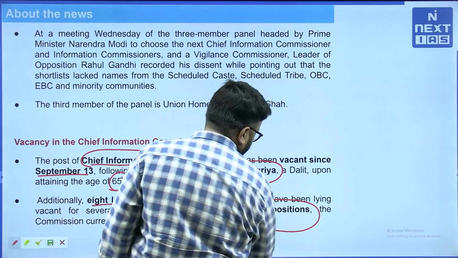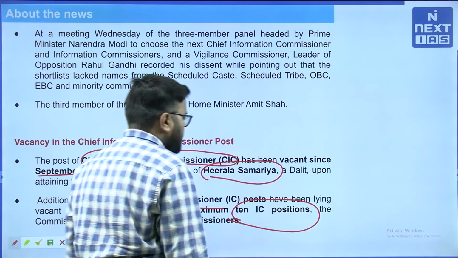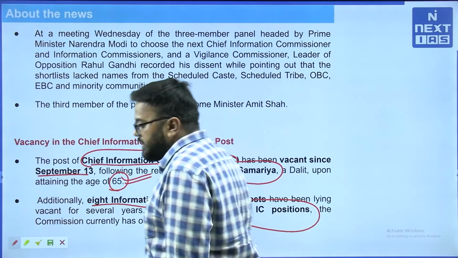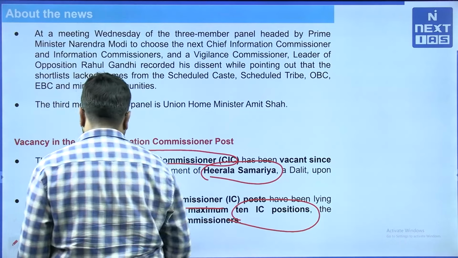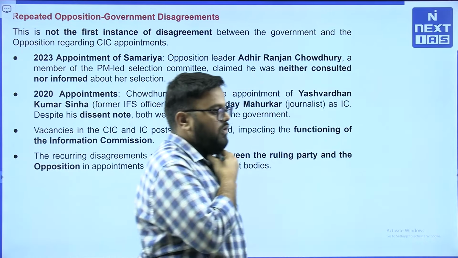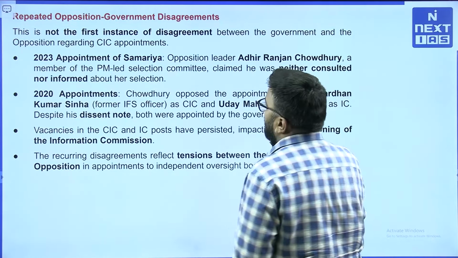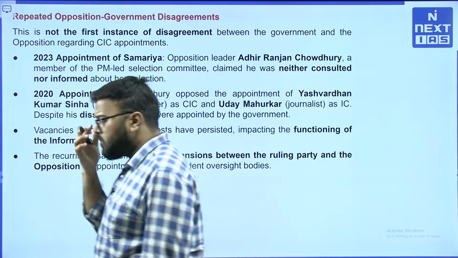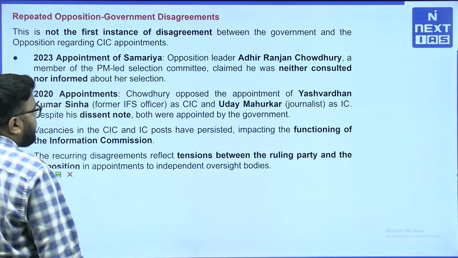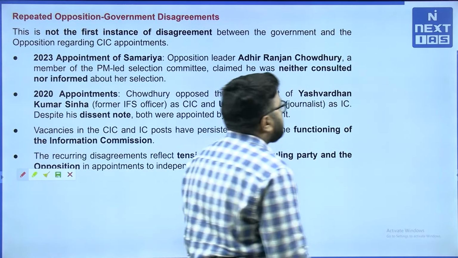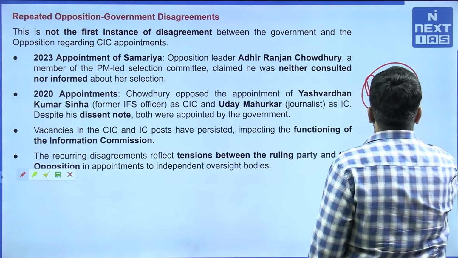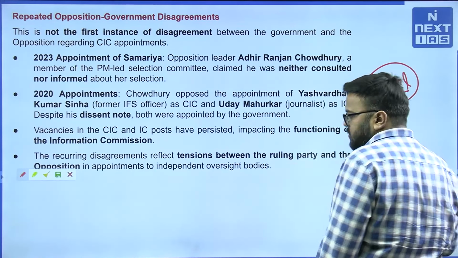So particularly the Information Commission needs to have 11 members. Out of these, 10 are information commissioners and one, obviously, is the Chief Information Commissioner. What has happened is there are repeated government-opposition disagreements with the government's position in the meeting. The most important thing from the perspective of prelims to understand is what exactly is the composition of the panel that selects the CIC. So we are going to take a look at this particular aspect directly here.